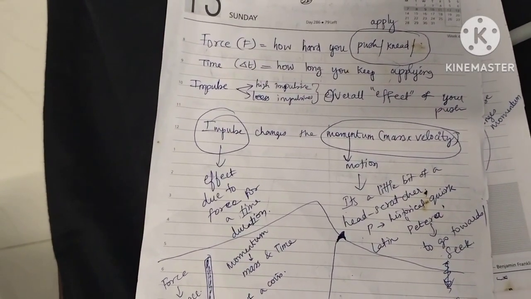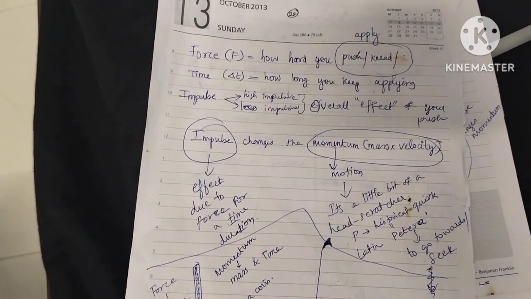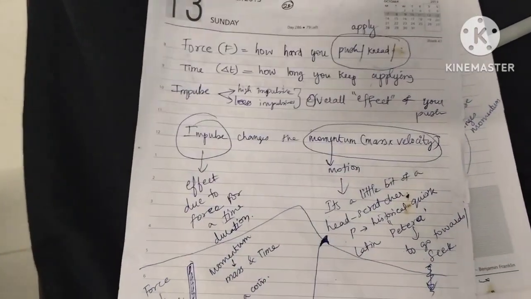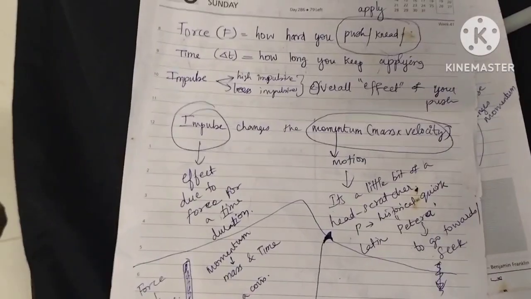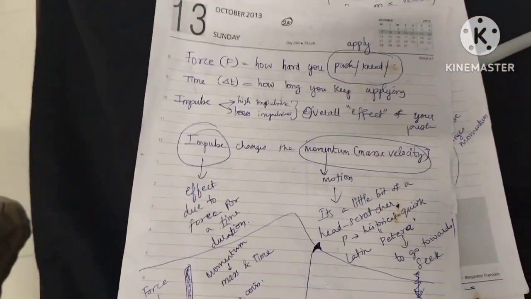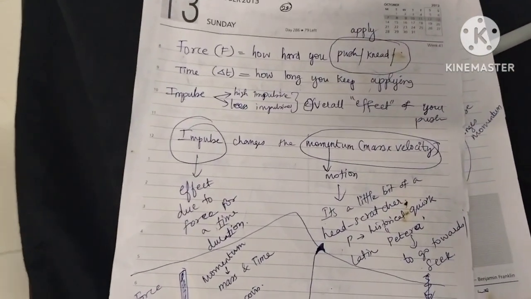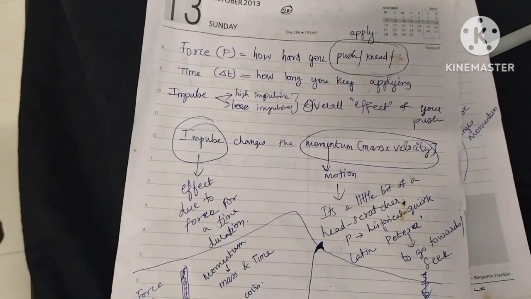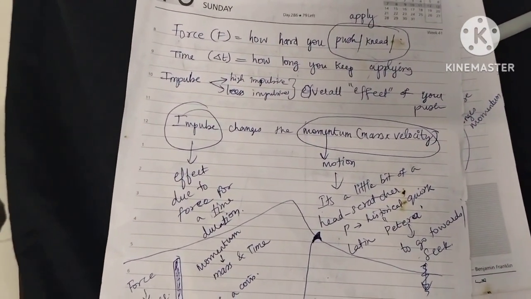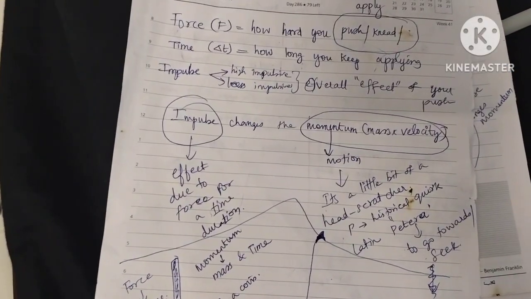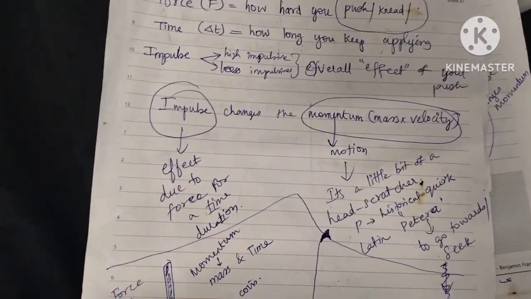That motivation is called the impulse. The impulse is the force. I am getting a motivation for a particular duration, so that is the impulse. With that impulse you are going for a ride. That ride, the effect of that force for a particular duration, like if we get sick we need to go to the hospital, that is the impulse. It is developed by the force for a particular duration, and that is giving you a ride. That ride is called momentum.